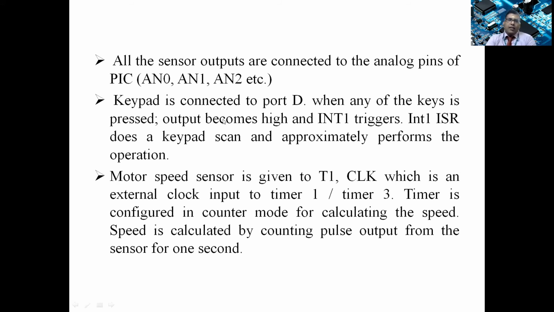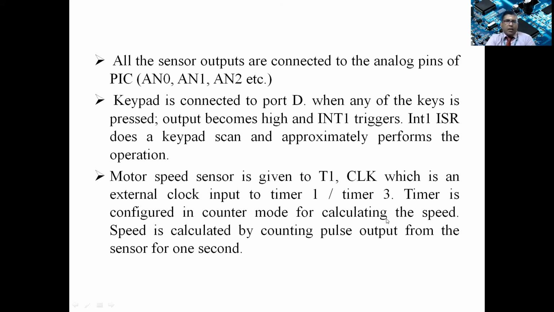And you can see the keypad is connected to port D, and when a key is pressed, the output becomes high and INT1 triggers, and it runs the interrupt service routine, and the keypad scan is performed. And the motor speed is given to T1, the clock is given to the external clock timer input of timer 1 and timer 3, and the timer is configured in counter mode for calculating the speed.